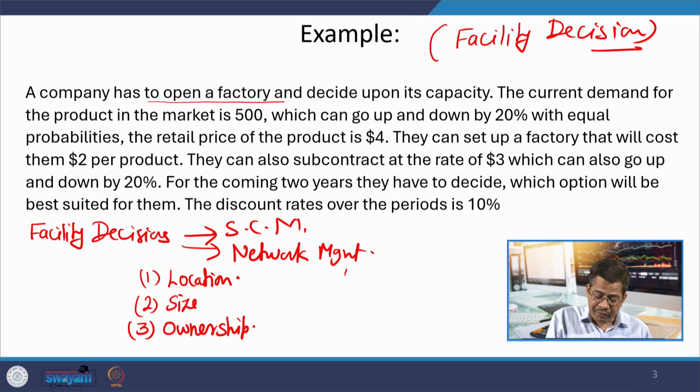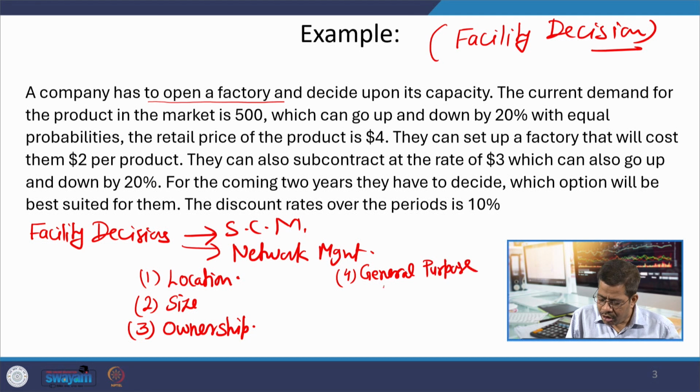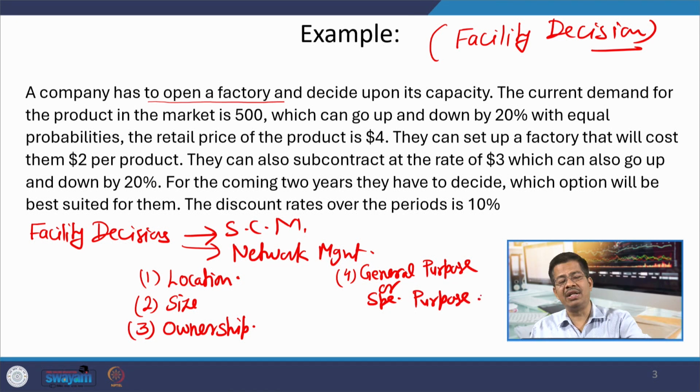For example, whether you want to have a general purpose facility or special purpose facility. General purpose facility gives you more flexibility, while special purpose facility gives you minimum flexibility.